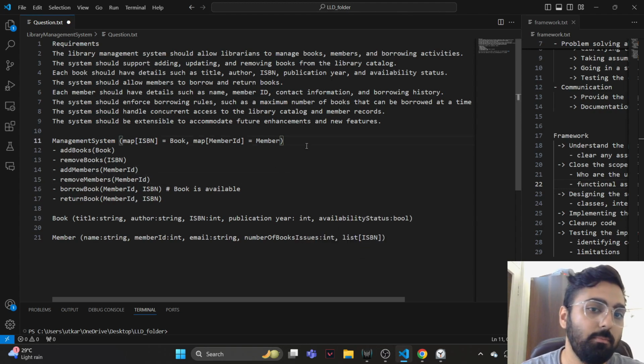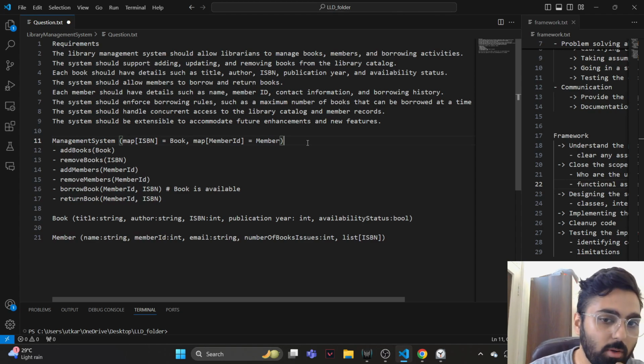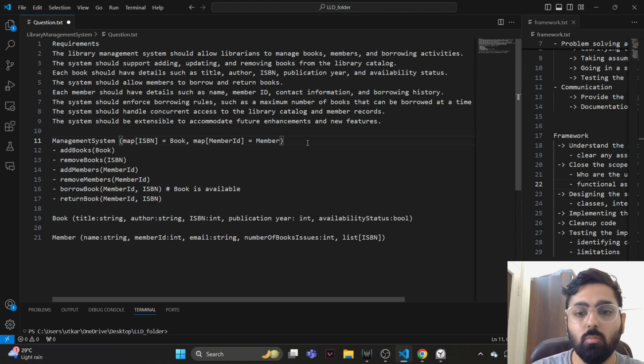I think if we do this much, we should be good, is what I feel. We just have a map of ISBN to book, and we have a member ID to member, and we are storing the list of books. So the one potential problem with this, is there a problem with this? The only thing I feel is that the management system is, no, it is aware, right? The management system can still figure it out.